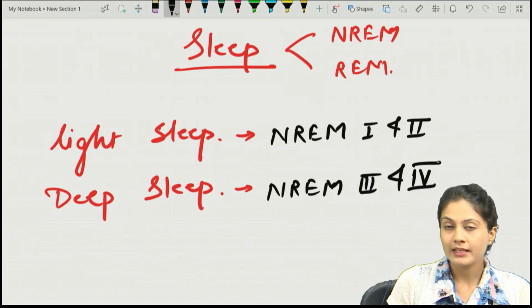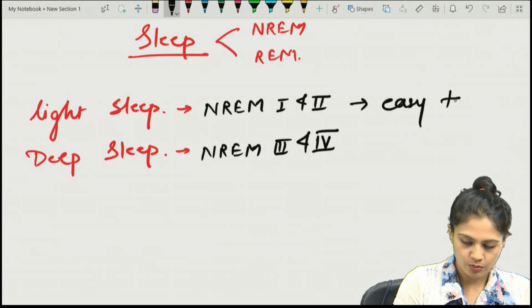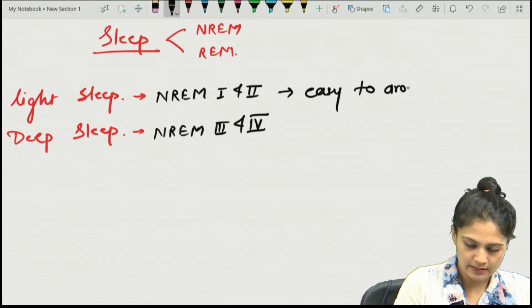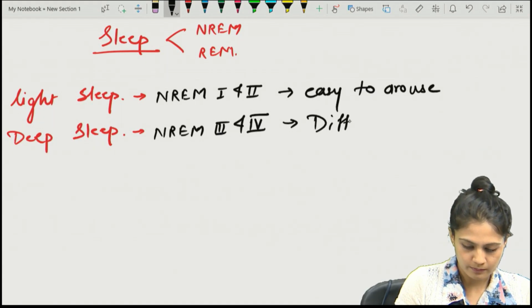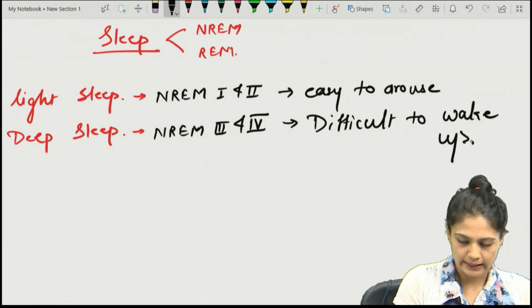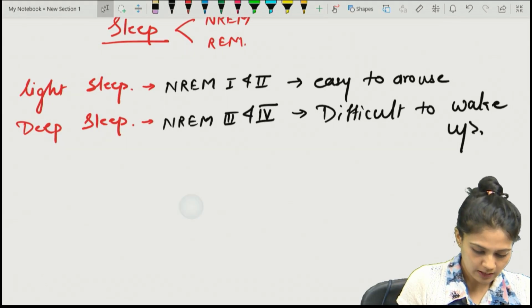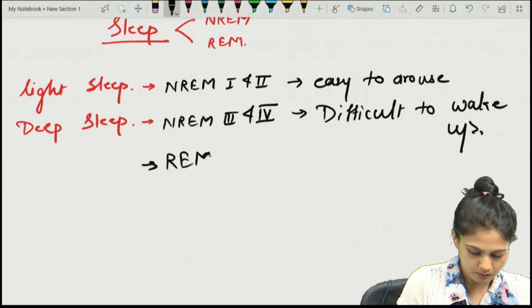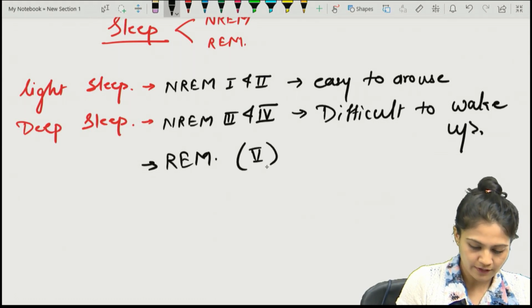Remember, in light sleep it is easy to arouse a person, while in deep sleep it is difficult to wake up. There is one more stage remaining: NREM 4 is followed by the REM stage. In some books it is referred to as stage 5.